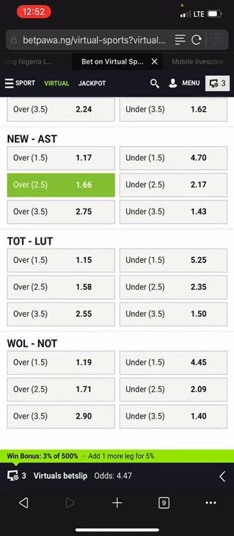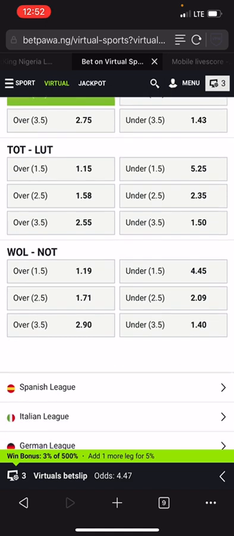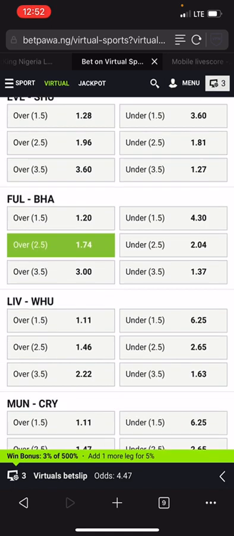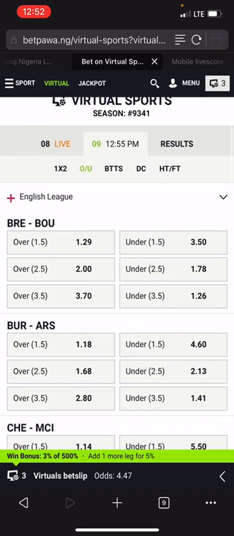Tottenham and Luton, they are not in same category. Tottenham is in strong teams, Luton is in weak teams. So Wolf and North, they are not in same category. Wolf is in balanced team, North is in weak team. So we have only 3 selection right now in same category.